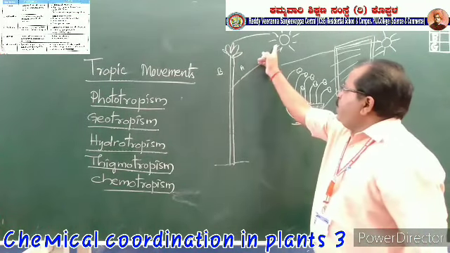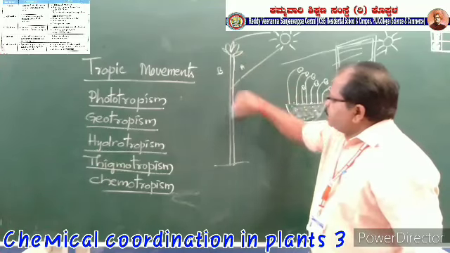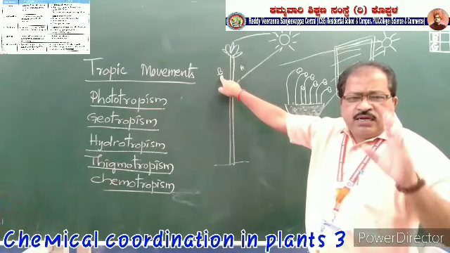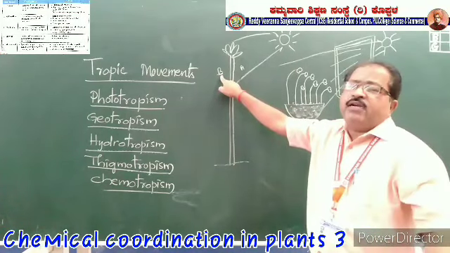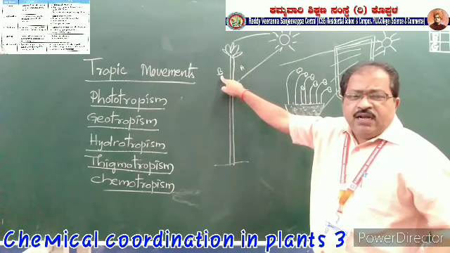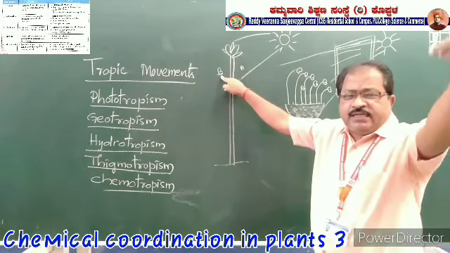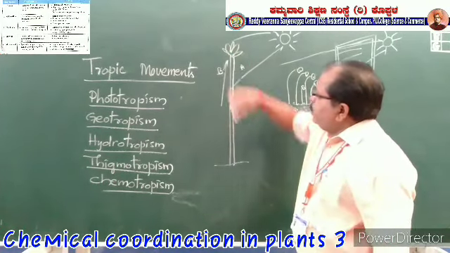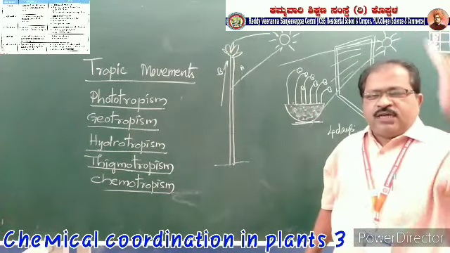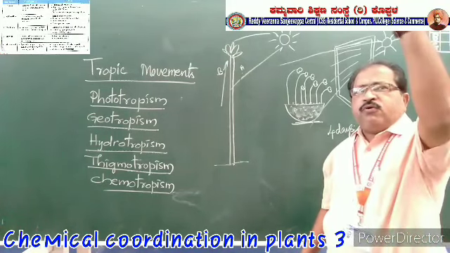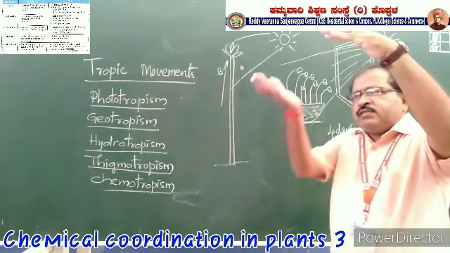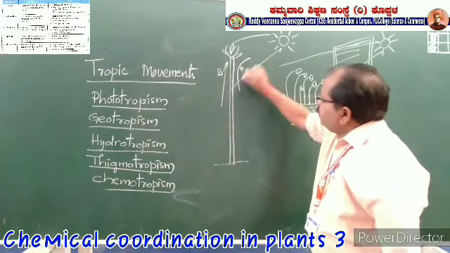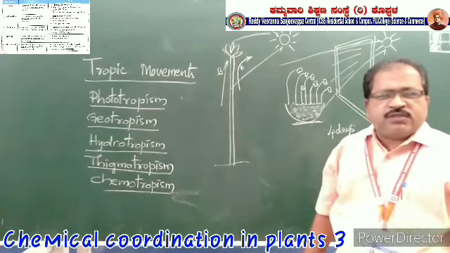Whereas where the sunlight is not penetrating, on the other lateral side of the plant, that is B, the amount of auxins will increase when compared to A. So the growth of this area will be increased. When growth on one side is increased, automatically on the other side there is no growth. So this area will be bent towards the sunlight like this.